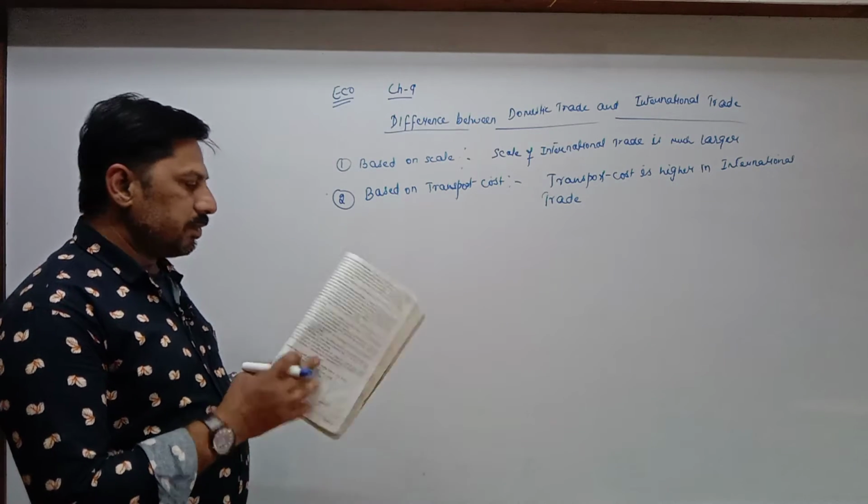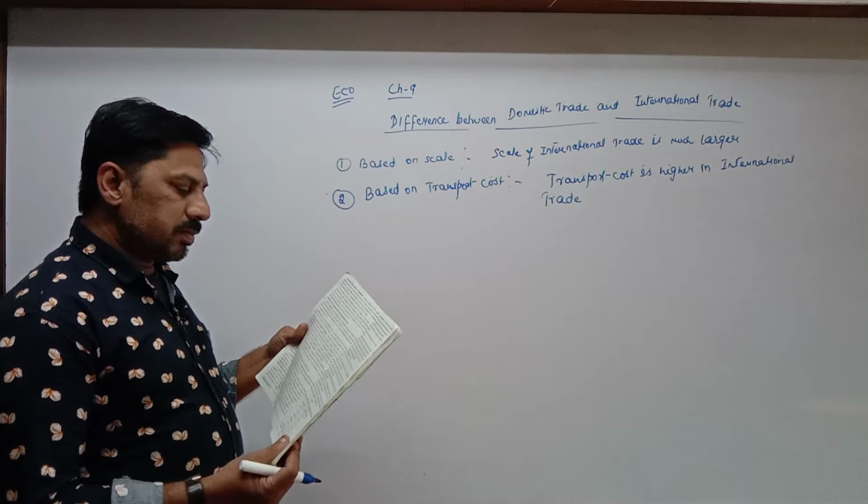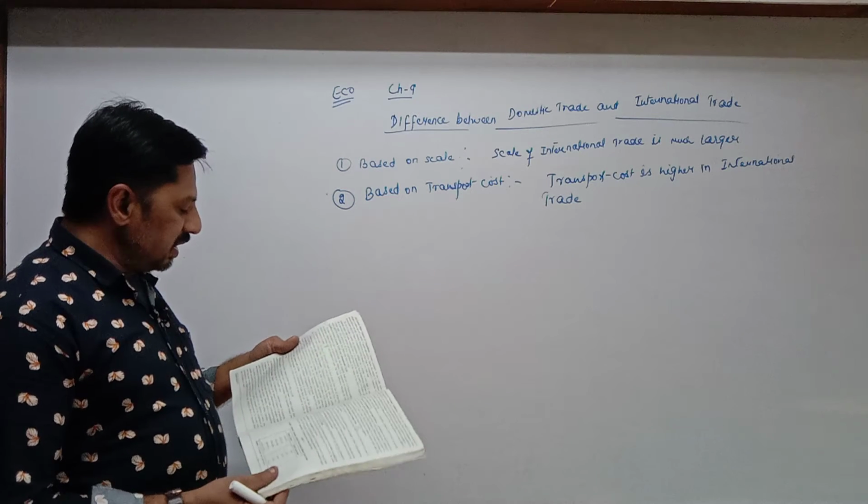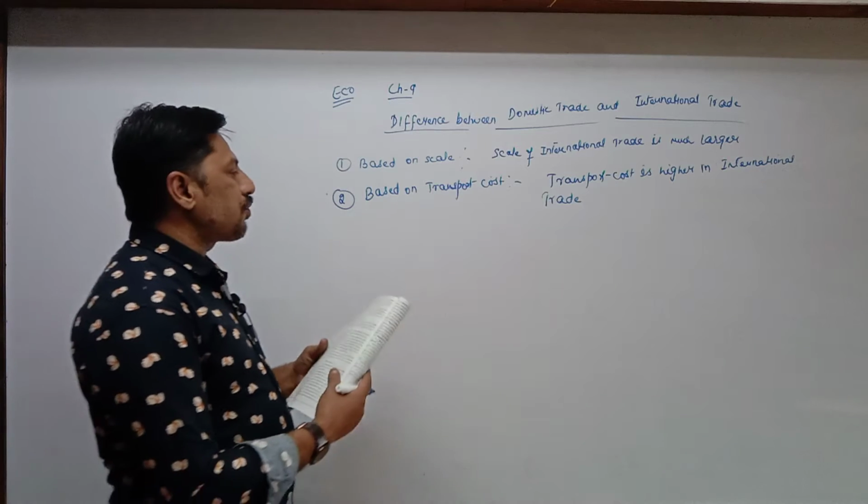Third one, first of all, I am trying to take simple points. Third one is based on degree of competition.